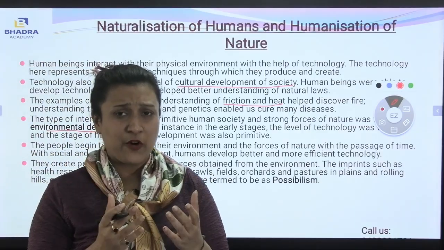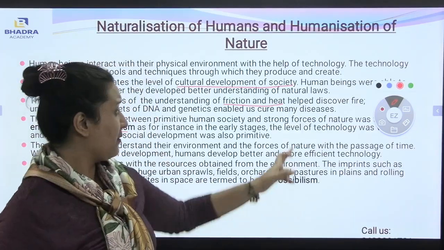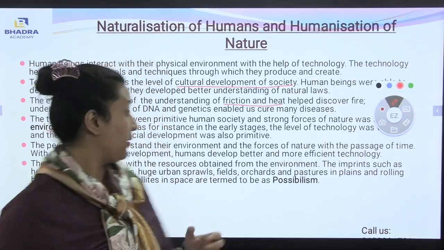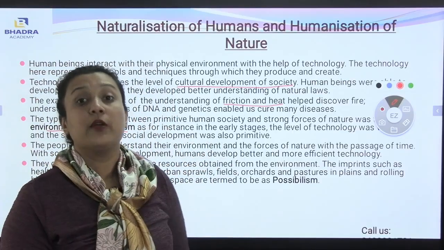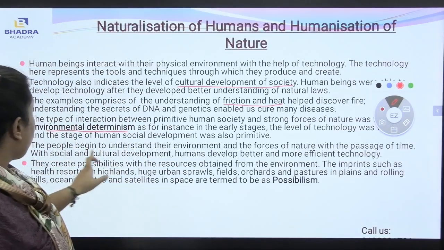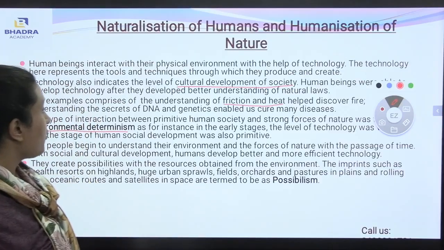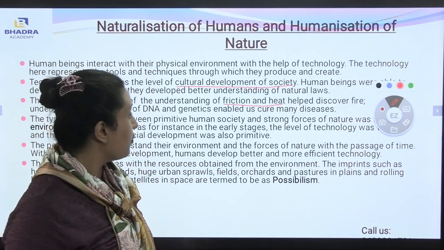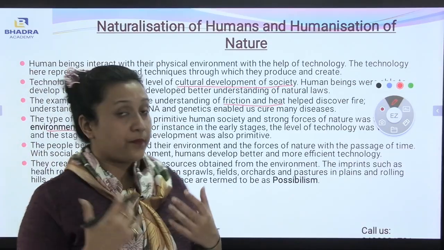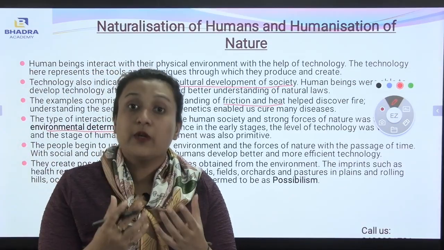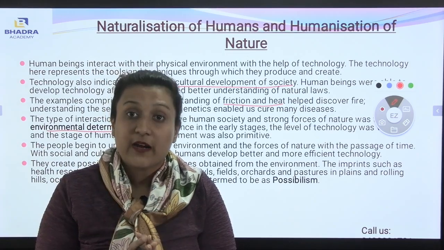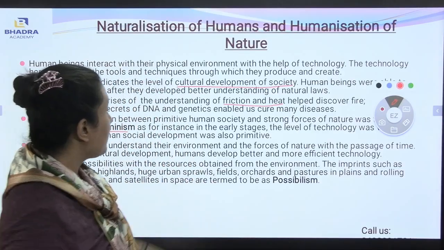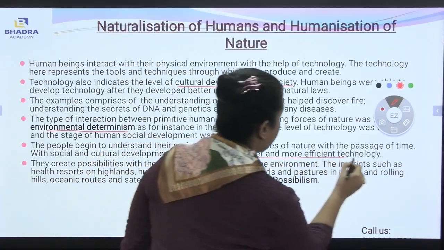Environmental determinism is the early stage where technology was being harnessed and came into the stage of development. That development was very primitive during that time. People began to understand their environment and the forces of nature with the passage of time. With social and cultural development, humans develop better and more efficient technology. With the development of their understanding of nature, people create more effective technology so that they can interact with the physical environment properly.